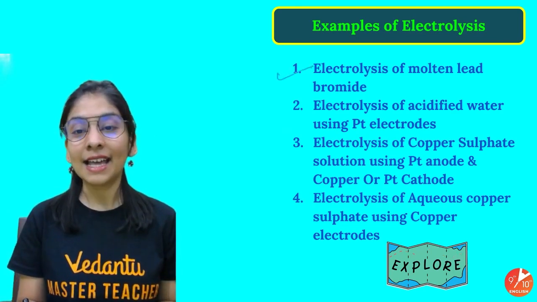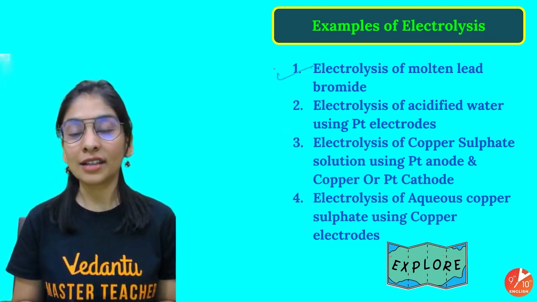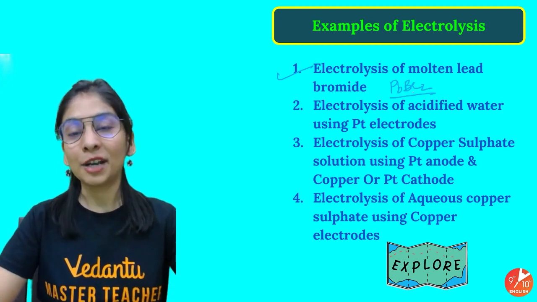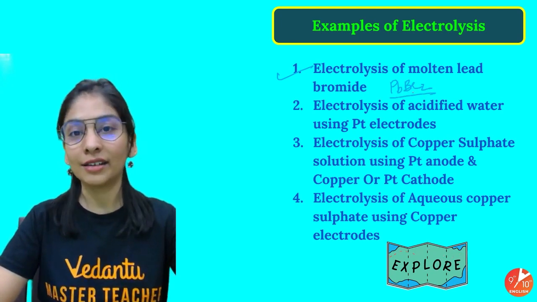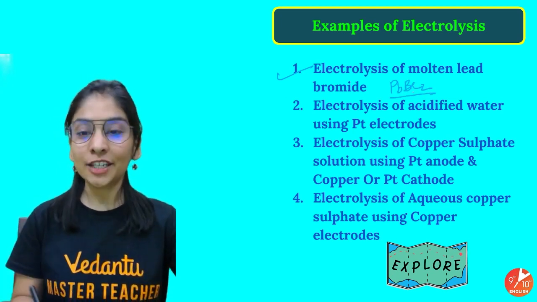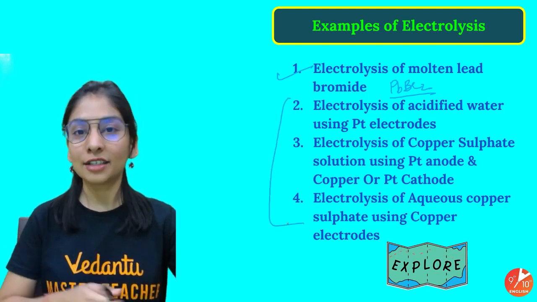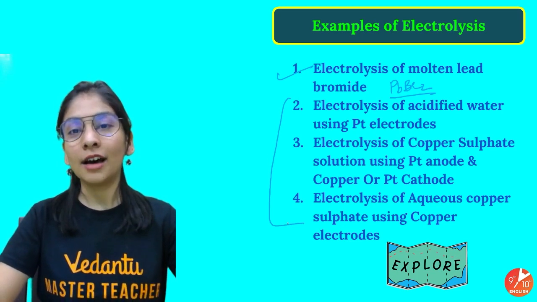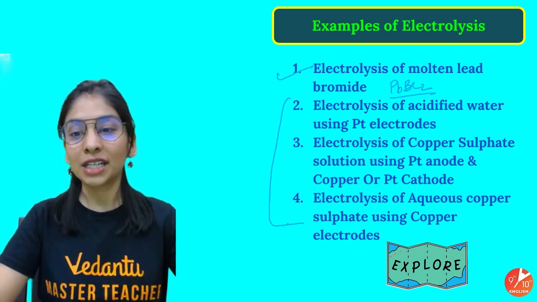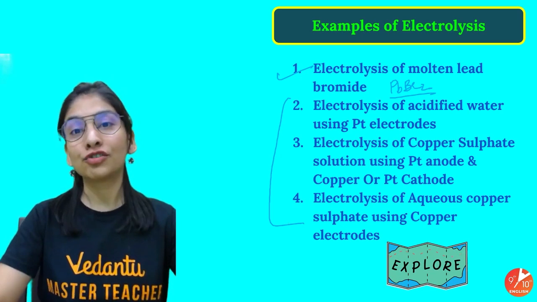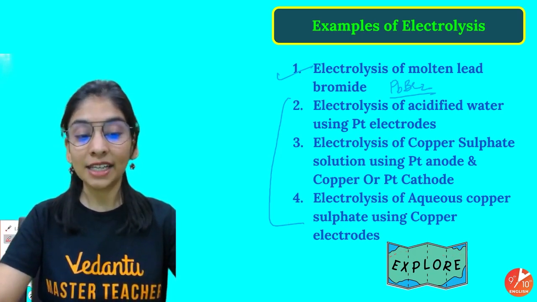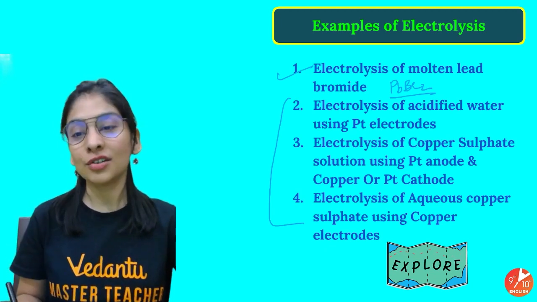And in that class, I already taught about the electrolysis of molten lead bromide, PbBr2, that how we get lead and bromine as the product on cathode and anode respectively. We'll talk about these examples in this class. So let's discuss one by one how acidified water will be electrolyzed and what kind of product it will give. If we use a platinum electrode, platinum is an inert electrode, meaning it will not participate in any kind of reaction or electrolysis.